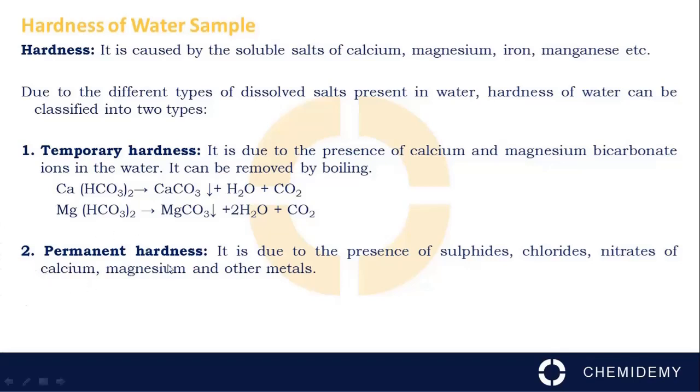Permanent hardness. Permanent hardness is due to the presence of sulfates, chlorides, nitrates of calcium, magnesium and other metals. It cannot be removed by boiling. It can be removed by other water softening processes.